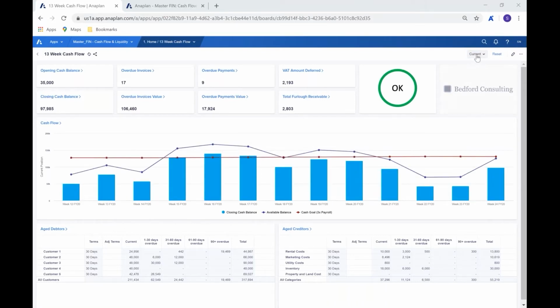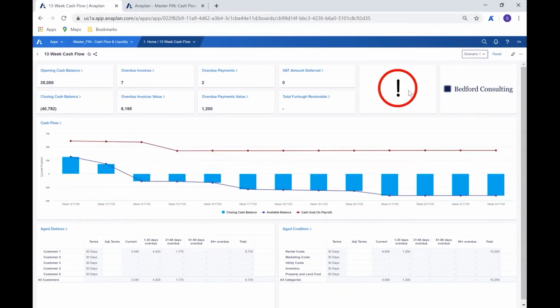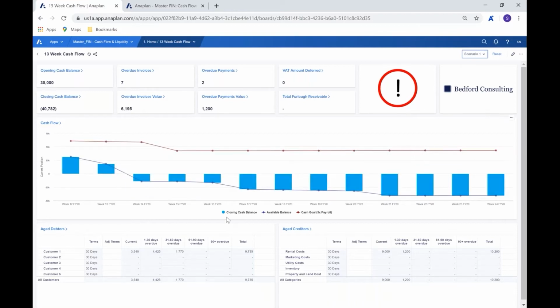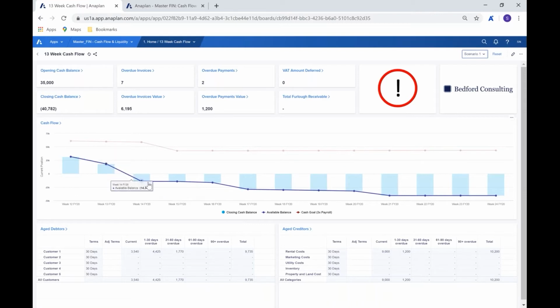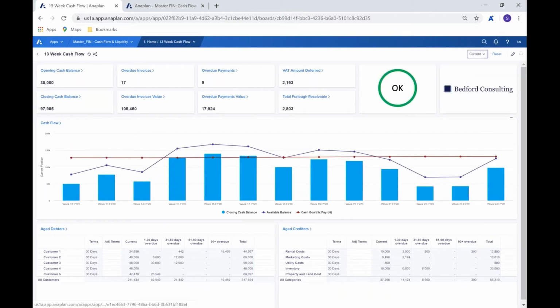Up here, we can see that we have a drop down that's showing us current. So this is referring to the version that we're looking at. If we were to look at scenario 1, for example, we would see that it's giving us a big flag and it's telling us that something's wrong. And the reason is because you can see that we haven't actually forecasted any kind of overdraft facility here. So in this situation, we're seeing that our available balance is actually in line with the closing cash balance, and that drops below 0 from week 14. So that's why it's flagging that there's an issue here. But we'll go through this in just a moment to show how we would fix that in relation to that scenario for comparison later on.